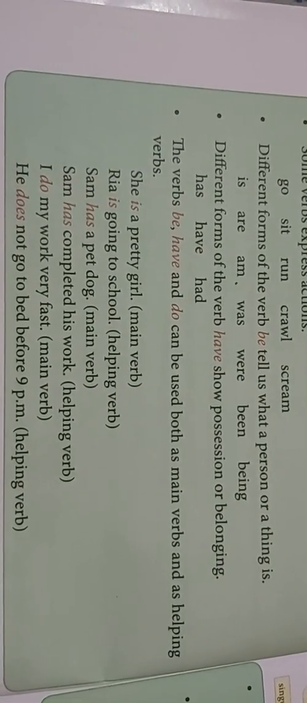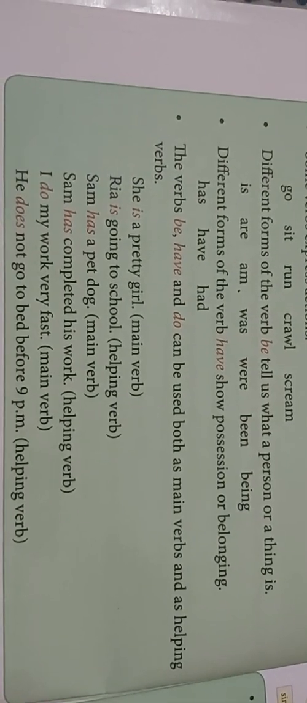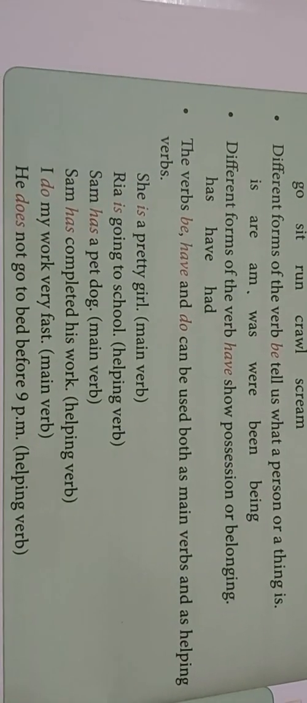Now the next is the verbs be, have, do can be used both as main verbs or as helping verbs. You all know what a helping verb is. For example, is, am, are. So these all come into the helping verbs.